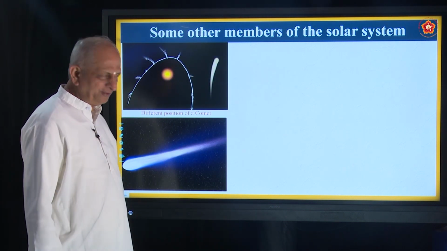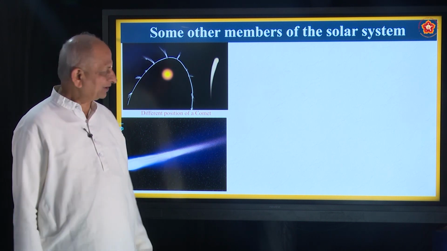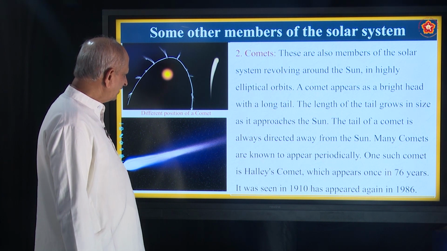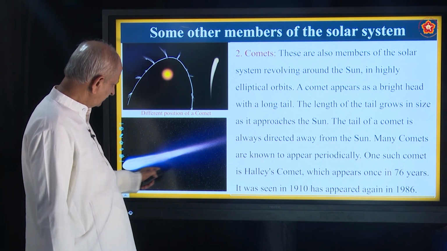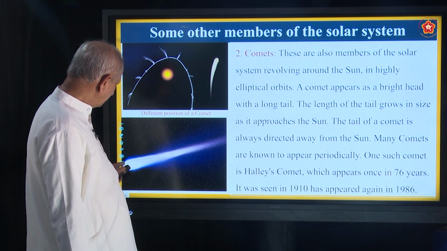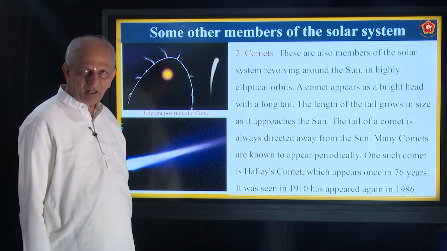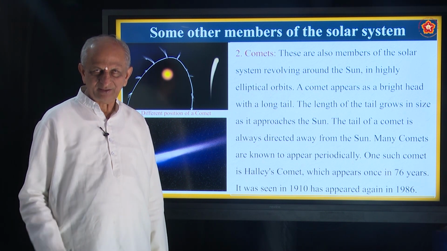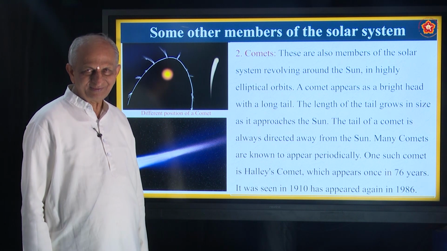Now comes a very interesting heavenly object called comets. What are comets? See the beautiful structure of a comet. Here it has two parts. One is called the head of the comet. Are you seeing here? This is called the tail of the comet. It is a heavenly body going around the sun, just like a broom.